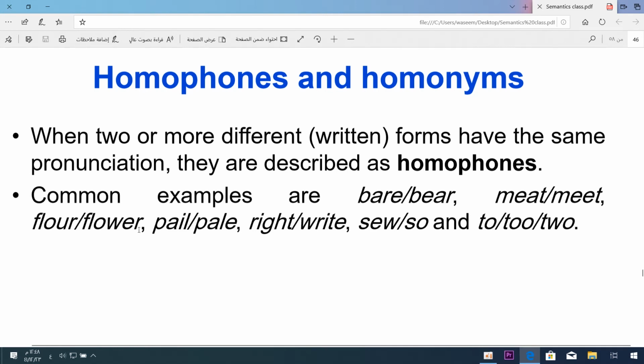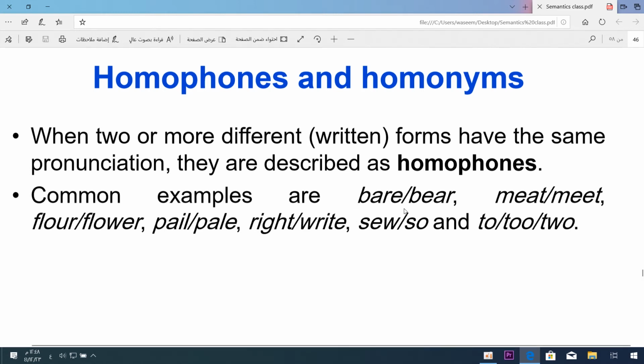Common examples are bear and pear. The two words are identical in pronunciation, having the same sound, but they are different in spelling. They don't share the same spelling: here we have B-A-R-E, here we have P-E-A-R.